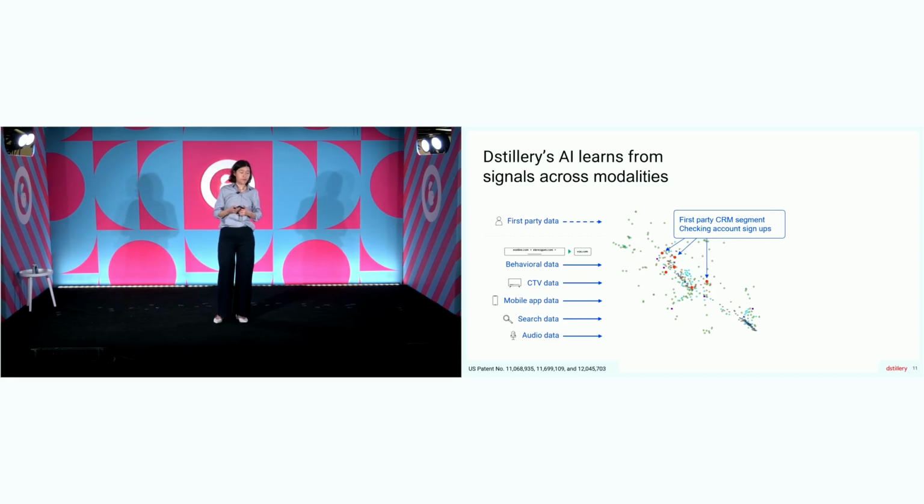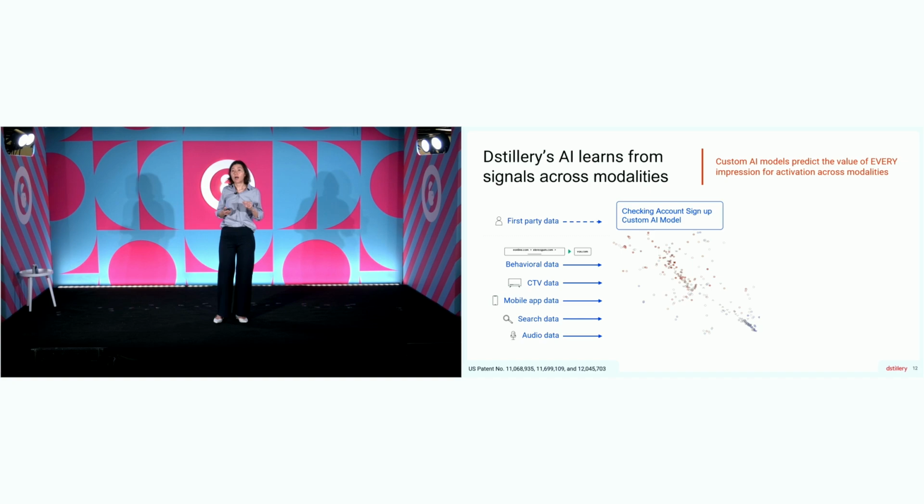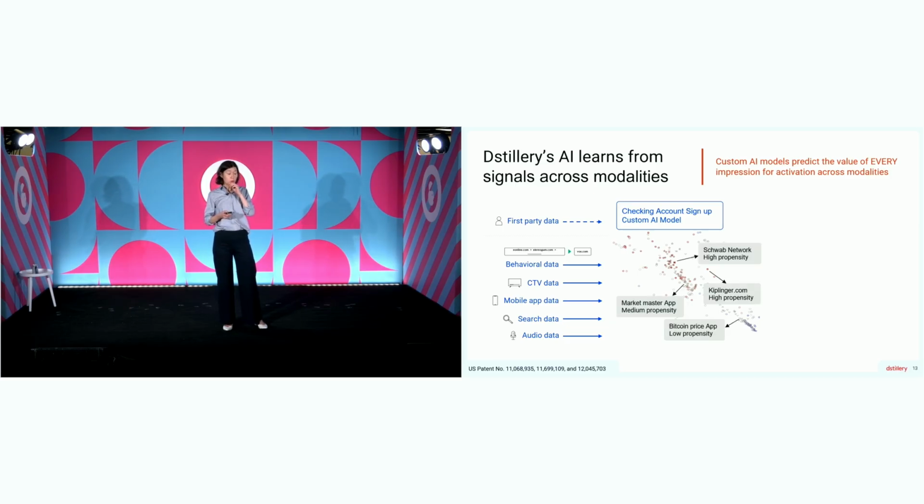So some set of people that represents the type of people, the behavior that the advertiser is trying to drive in this campaign. So from there, we build a custom AI model specific to this advertiser based on what they chose as their target signal, their seed data for this campaign. That tells us the value of every single digital behavior in terms of how predictive it is to result in the behavior that they're trying to drive in their campaign.